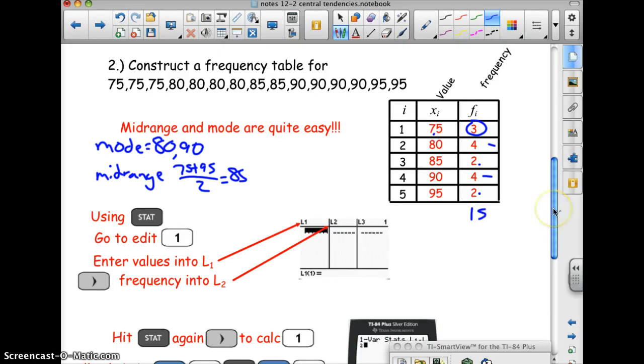So here's 1, 2, 3, 4, 5, 6, 7. So the 8th score is 85. So really the median is not bad either. The median is 85 because there's 7 scores before it and 7 scores after it.